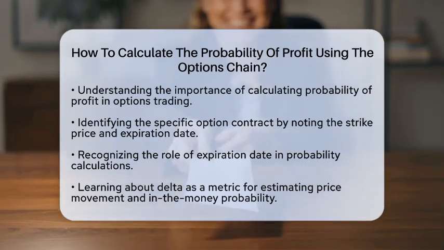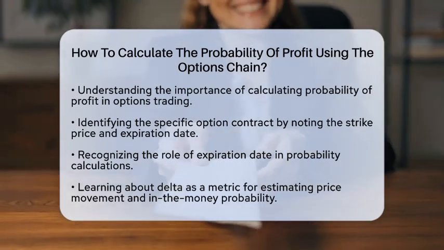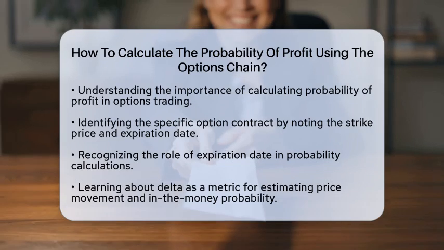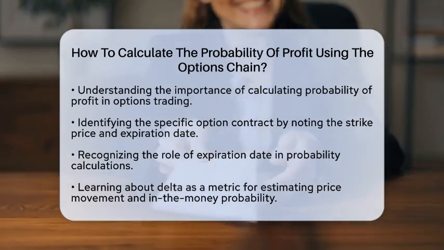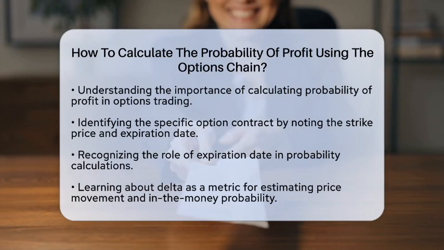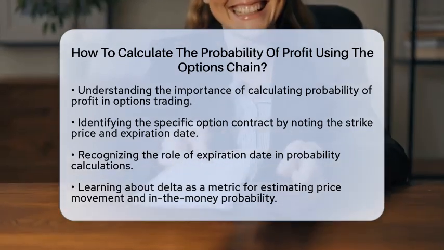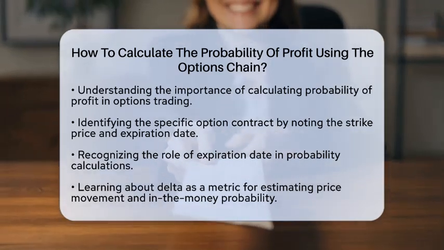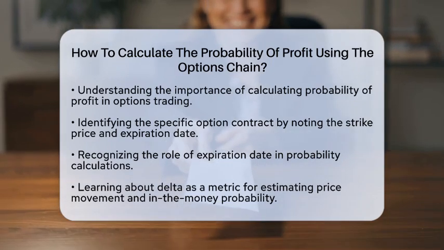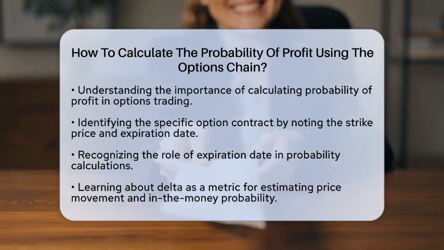First, you need to identify the specific option contract you want to analyze. Look at the options chain and note the strike price and expiration date. The expiration date is important because it affects the probability calculations based on the time left until the option expires.